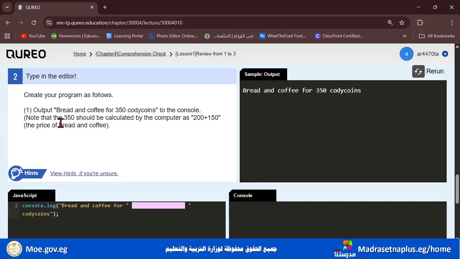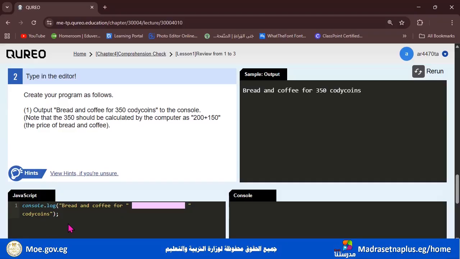Note that the 350 should be calculated by the computer as 200 plus 150, the price of bread and coffee. So it's divided into 3 parts, as you can see here. The first part is bread and coffee for. The second part is the calculation itself. And the third part is the words Cody coins.